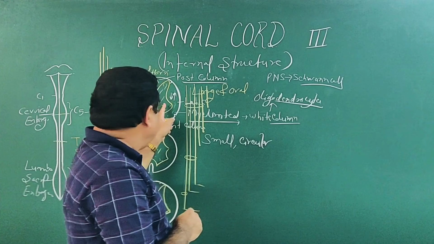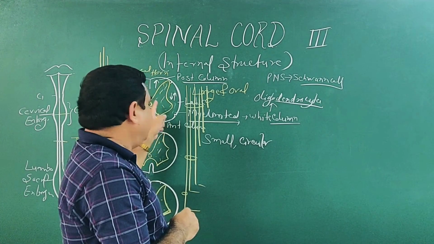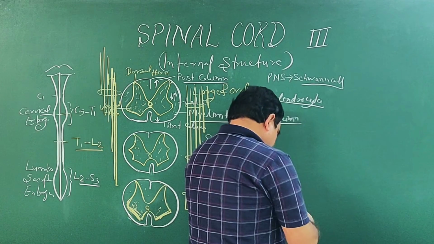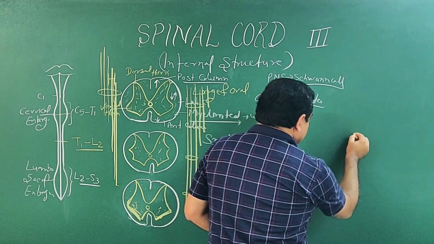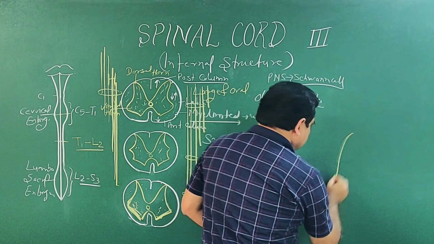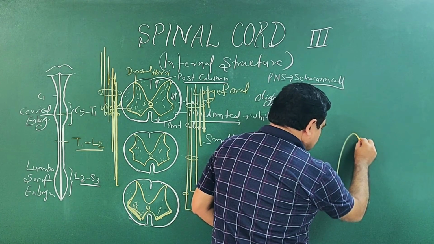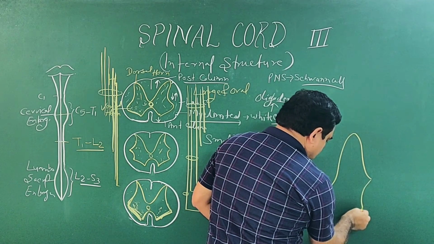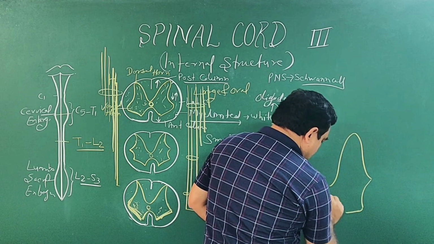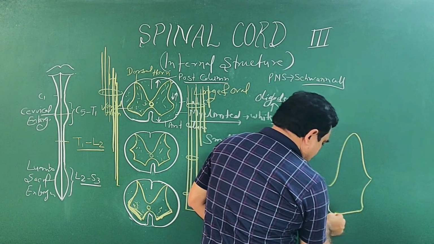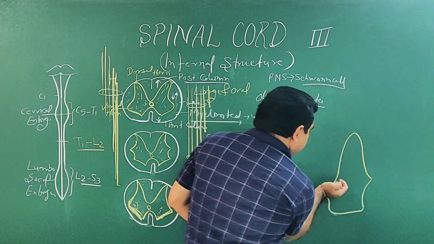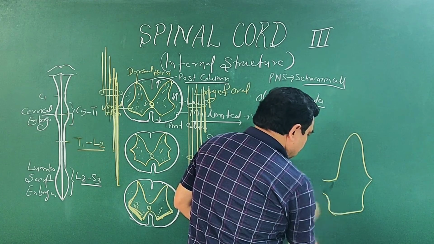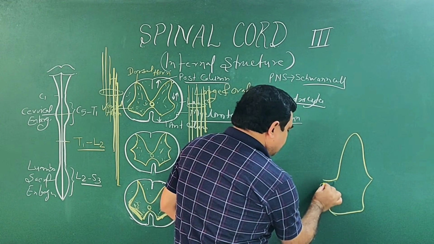Now if you see the gray matter, this is the gray matter of one side, and here is the position of the central canal.